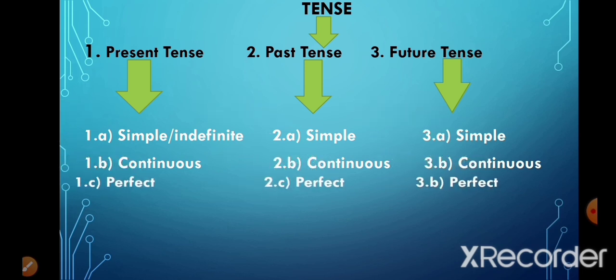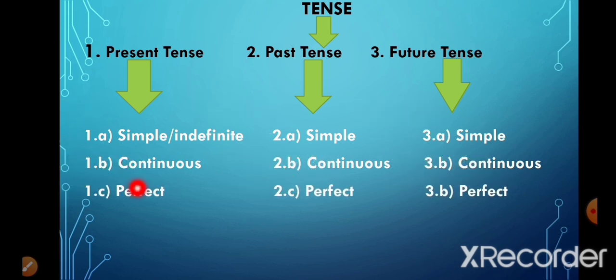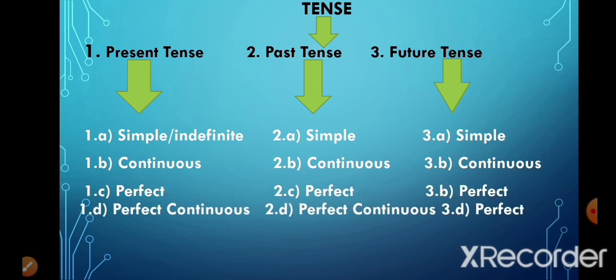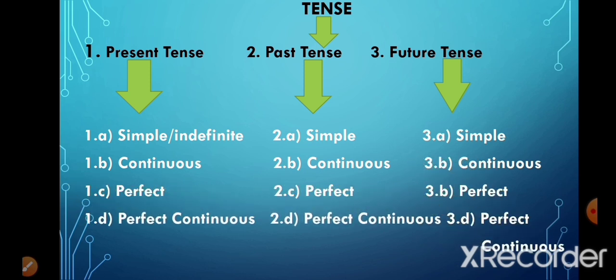The third type of tense is perfect tense: present perfect tense, past perfect tense and future perfect tense. And the fourth type is perfect continuous tense: present perfect continuous, past perfect continuous and future perfect continuous tense. Now let's discuss the 4 types of present tenses in detail.